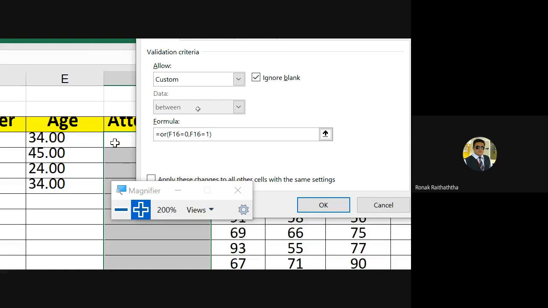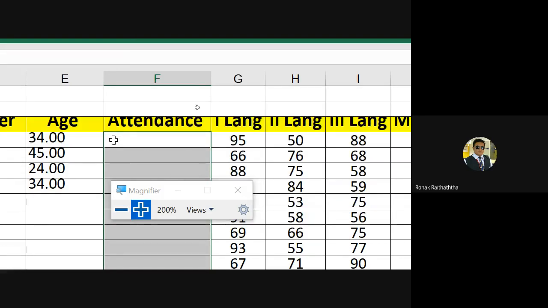Closing the bracket. This is how my formula looks like. Equal to OR in bracket F16 equal to 0, comma F16 equal to 1. Please put in the back of your mind, this F16 must be relative referencing. It must not be the absolute one. Pressing OK. The validations are applied.